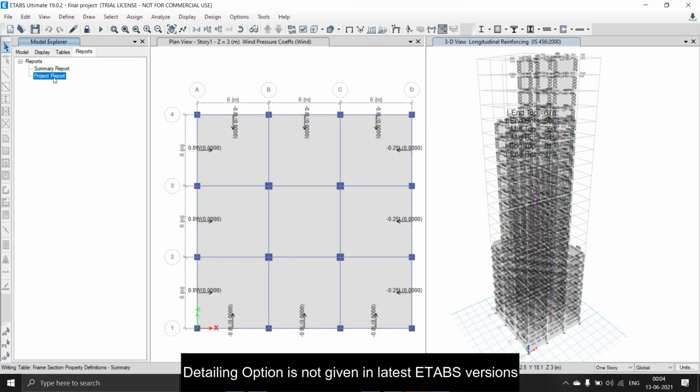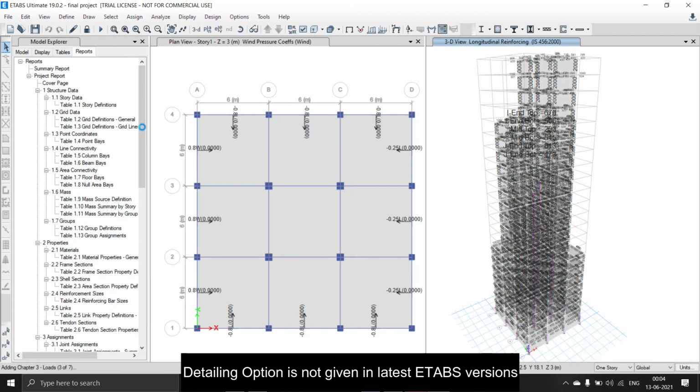When we select project report, right here it is. So here is the project report. Now this is the whole summary of the 23-story building.